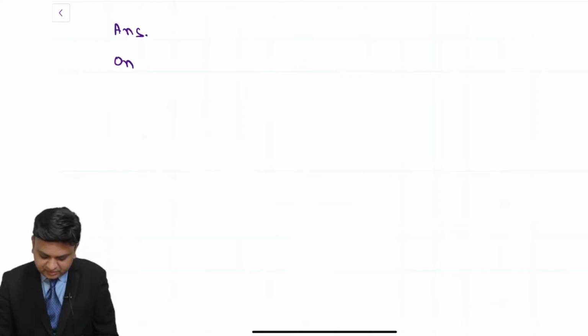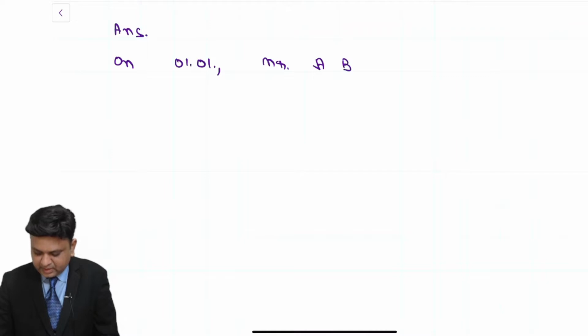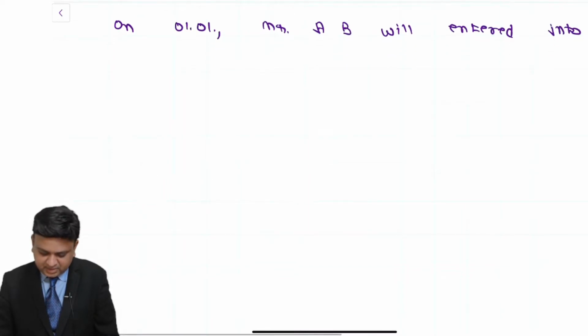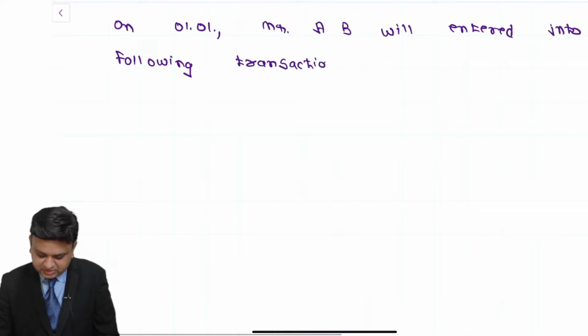On 1st of January, Mr. AB will enter into the following transactions.